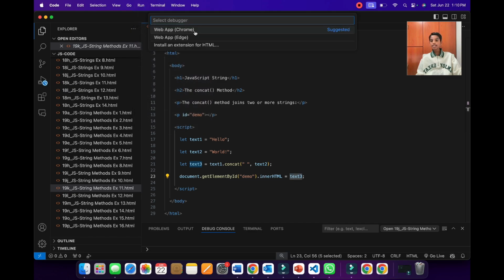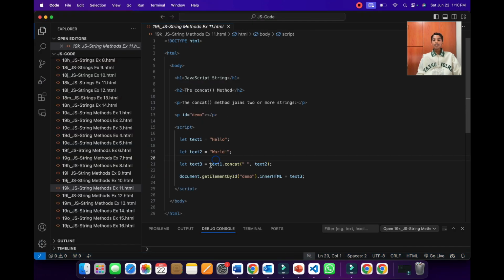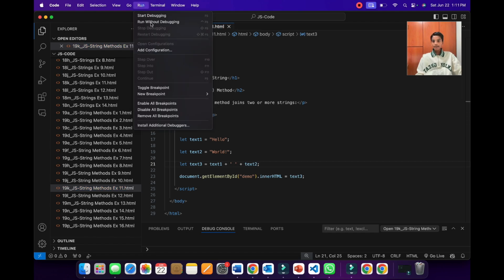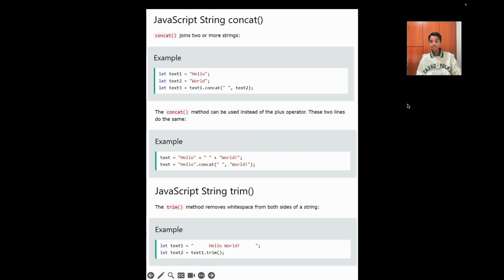Now when we run this using Chrome, we will see the JavaScript string, a header 2, a paragraph, and in the empty paragraph, JavaScript has replaced it with hello world. But instead of this, we can just write text1 plus an empty string plus text2, and when we run this too, it will give the same result as using the concat method. The concat method can be used instead of the plus operator. These two lines do the same. As you can see in this example, hello plus an empty string plus world is the same as hello.concat with an empty string, comma, world in the brackets.